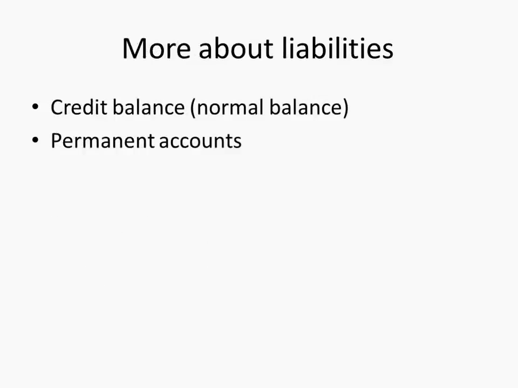More about liabilities. If assets have a debit balance, liabilities must have a credit balance, okay? And they are also permanent accounts, right? They don't disappear at the end of the year. Unfortunately, we can't say, as just an example, that your mortgage at the end of the year, well, the year is over, I don't owe that money anymore, right? Unfortunately, you still owe that money the next day, right? Wouldn't that be great? You have $150 in the bank. You can take that as long as my mortgage ends too at the end of the year. That will be just fine with me, right?